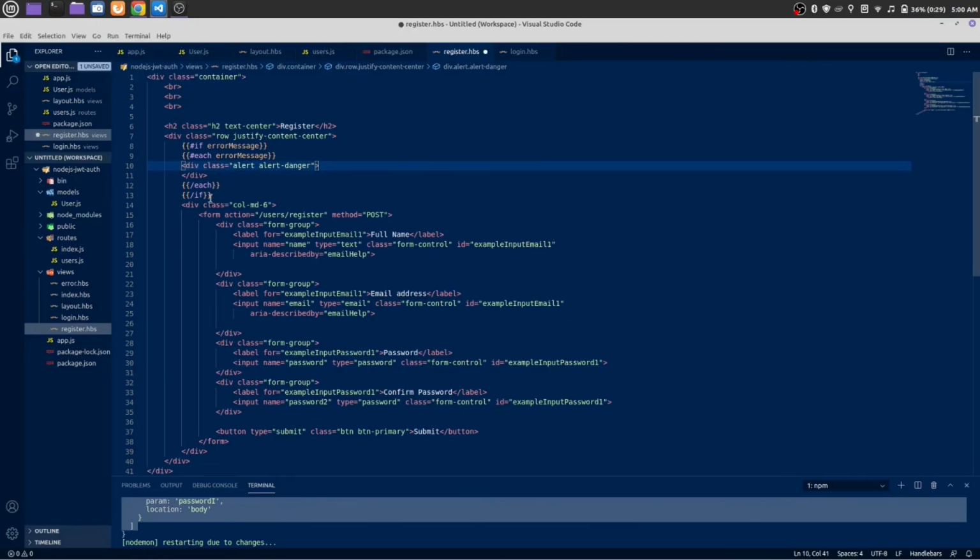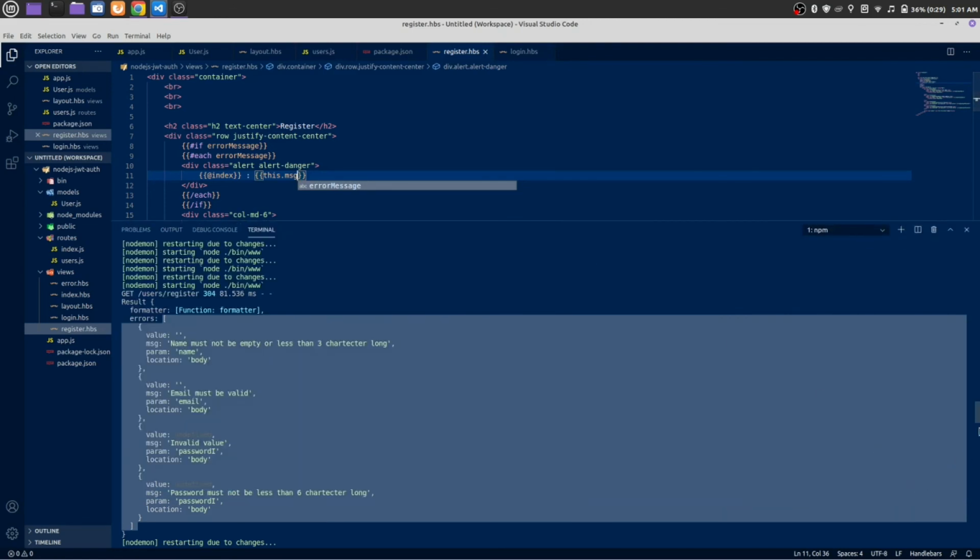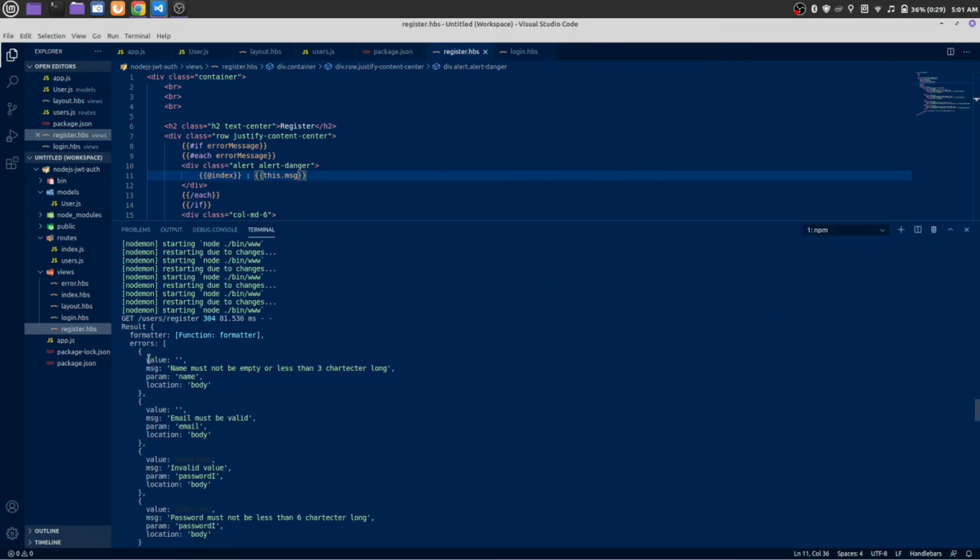Okay, we need to use this keyword, so let's use it. Here in between them, let's use this keyword, and by using index we'll get the index value in here. That means at which index this error is present. This .msg, this error message is inside msg. Let me show you. This is the